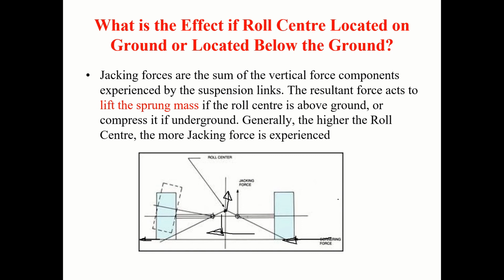So we should design our suspension in such a way that roll should be well within 3 to 7 degrees. Okay, that's a very important thing.